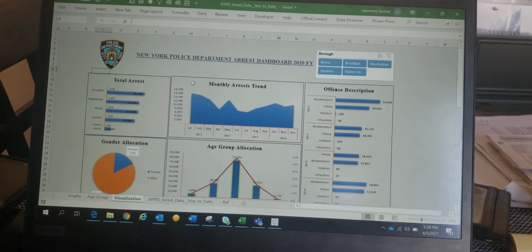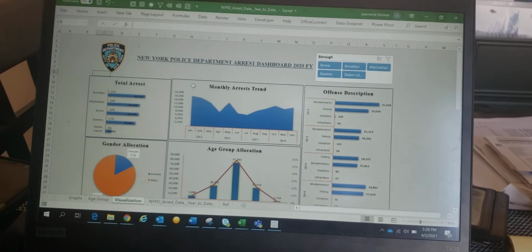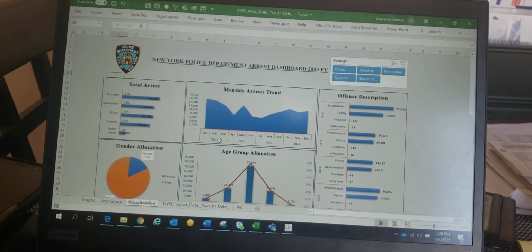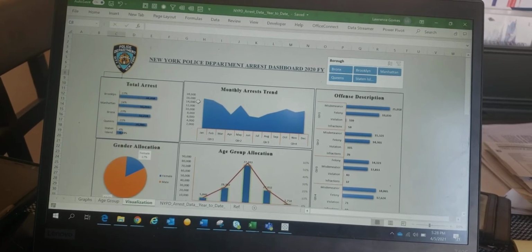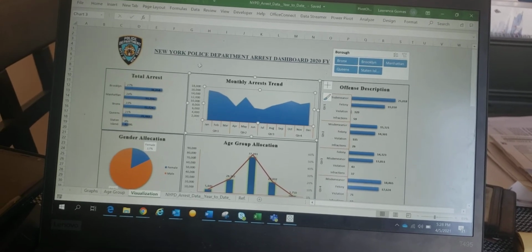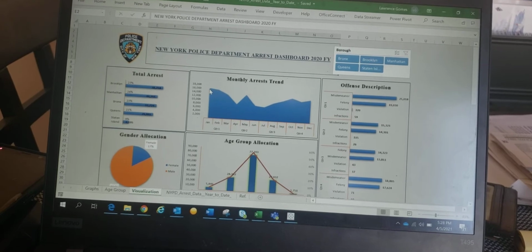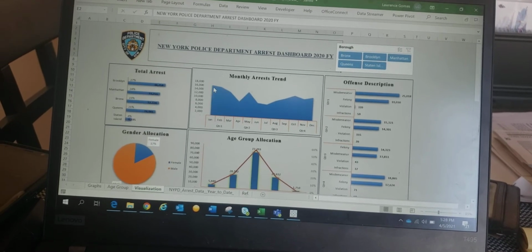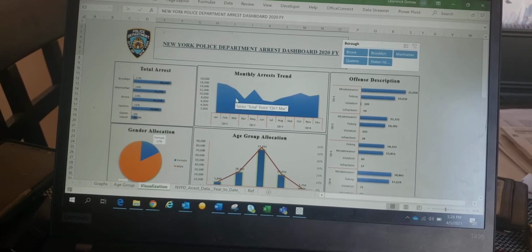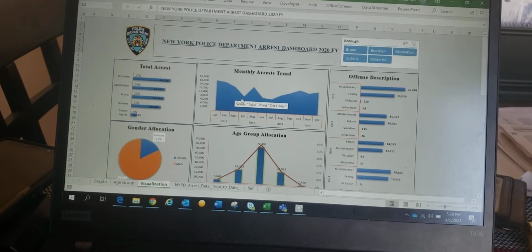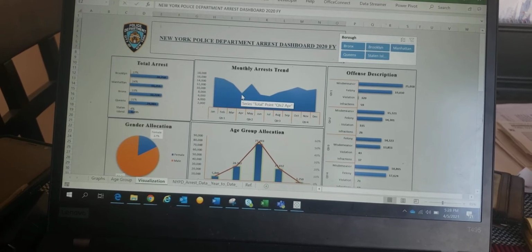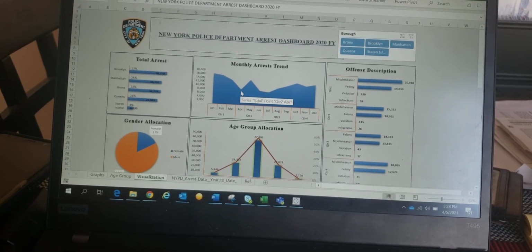The next chart provides the monthly arrest trends for the year 2020 by months and quarters. As we can see, at the beginning of the year the most arrests were recorded, almost around 16,000. Then the count declined at the end of Q1 and in April due to the coronavirus pandemic and the lockdown.